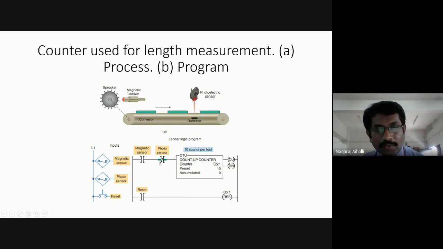It is examine if open only. This is true, right? Examine if open instruction, because it is false now. It is not yet activated. The counter is activated. The counter becomes true. As the up counter becomes true, it goes from 0 to 10.